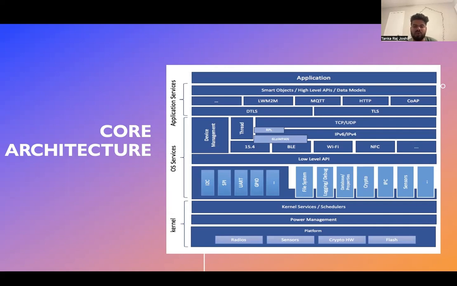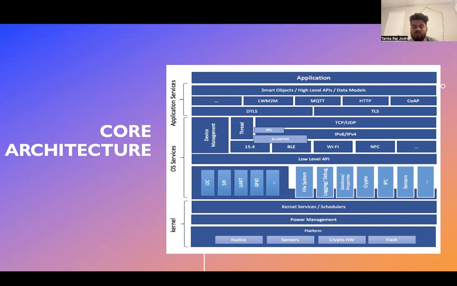The second layer is the OS services. OS services consist of different things. Device management handles the configuration. It handles multiple device systems. I2C, SPI. These are device drivers. It supports multiple device drivers, file systems, and low level IP. Then on top of that, it supports the low level IP.